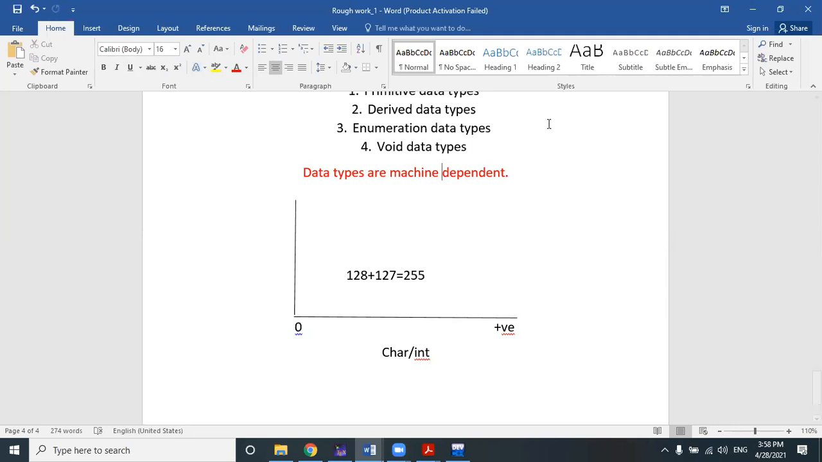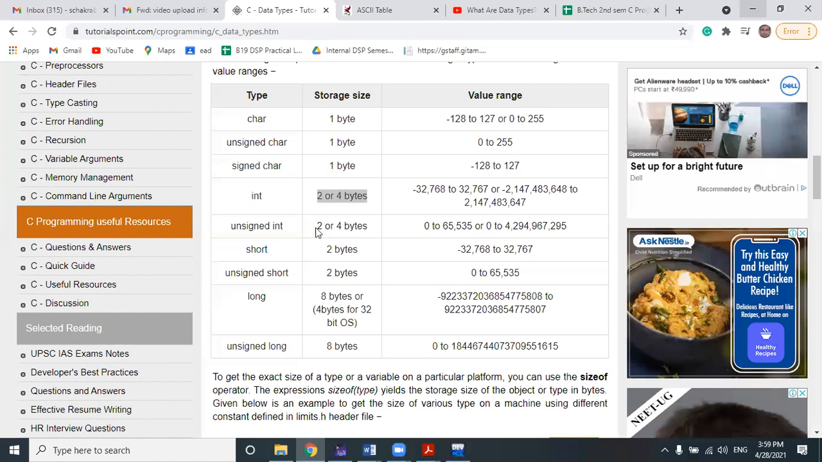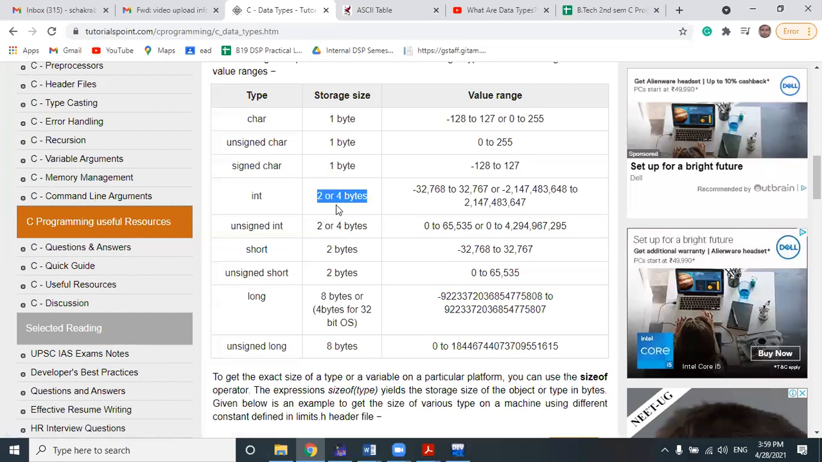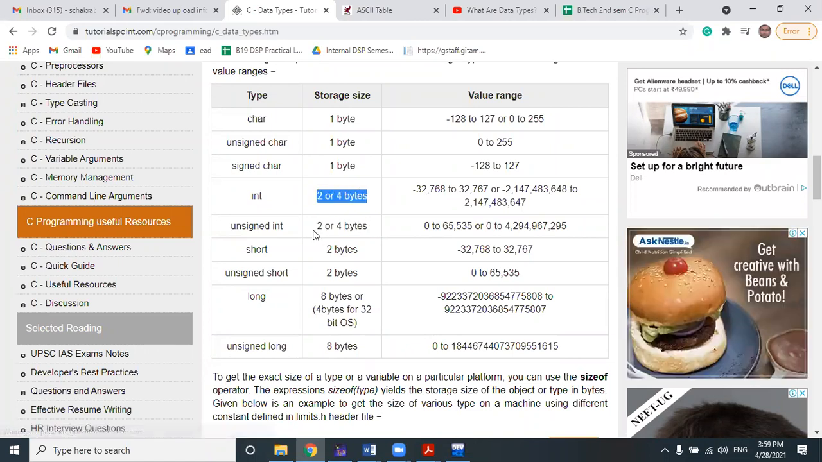Data types being machine dependent means if the architecture of the machine changes, the size of the data type will also change, especially the size, not the characteristics. In some systems where the operating system, the underlying microprocessor architecture and the compiler architecture are different, in some cases it will be 4 bytes and in some cases 2 bytes. Both are correct.